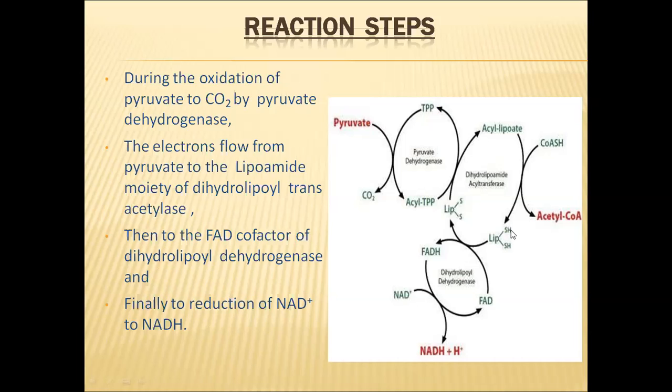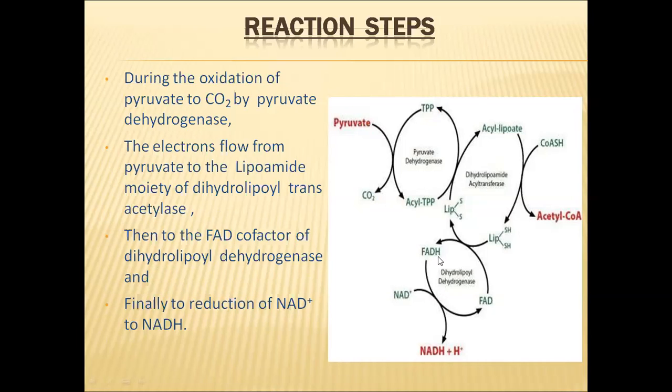So it is receiving hydrogen ions. So these hydrogen ions and electrons will be received by this lipoic acid. So in this way, it is reduced. So the reduced lipoic acid will transfer these hydrogen ions and electrons to FAD. So the FAD will receive these hydrogen ions and electrons. Then it will be converted to FADH2. And this FADH2, again, will transfer the received hydrogen ions and electrons to NAD+. So by receiving the hydrogen ions and electrons from this FADH2, NAD+ will be converted to NADH plus H+.